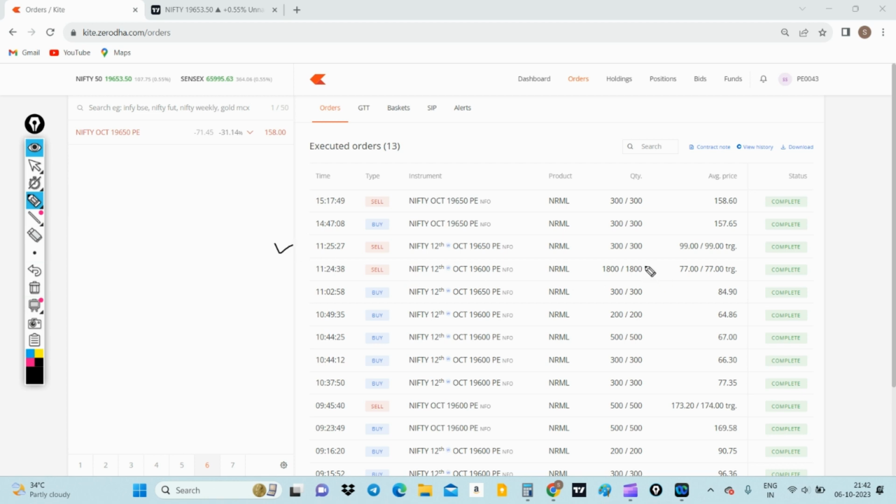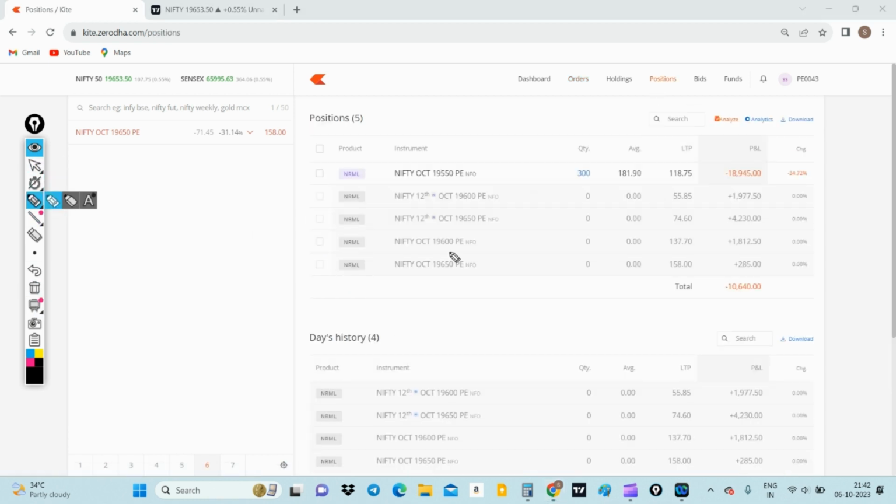This is where my trailing stop loss got hit. The premium was trading at around 102 to 103 at that time. But the trade was very quick, and I didn't want to waste the momentum because of the time decay, even though Nifty would have stayed there. So with the 19,650 put, I was able to make around 4,200 from this trade.